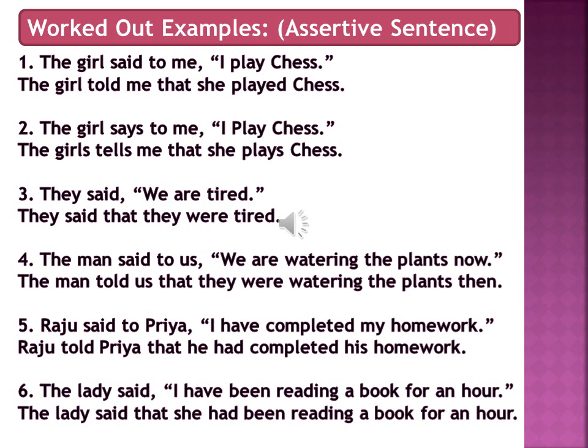That means the table will not apply here. The table will not apply means there will be no change in tense. We simply have to change the pronoun here. So the answer will be, the girl tells me that she plays chess. I play chess is in first person singular number, I. It is in simple present tense. In the indirect speech also, since we don't have to change the tense, it remains simple present tense.